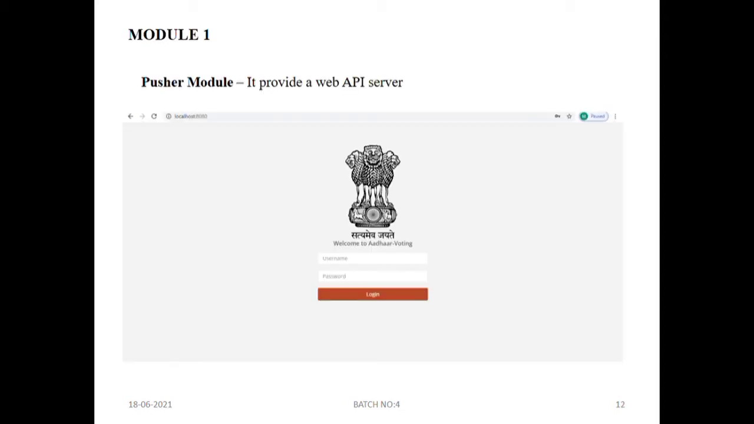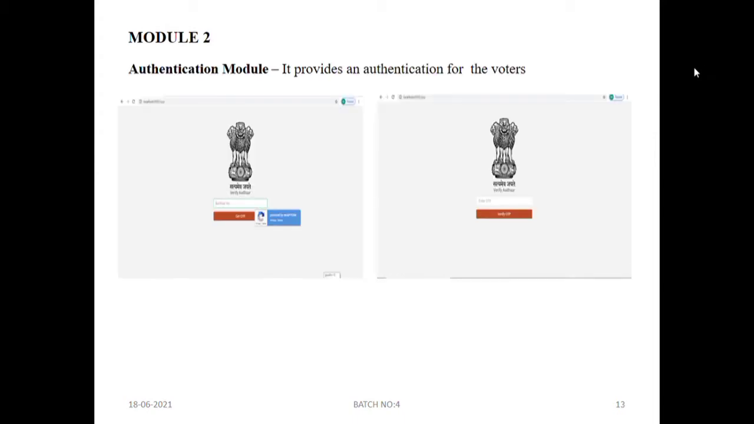Module 1, pusher module. It provides a web API server. Here we can find a login page where a username and password are given to log in to the page. There will be an admin for handling this page, and only the admin can have access to this page. So he'll be giving his username and password and logging into it, and the further process will be handled by the admin.